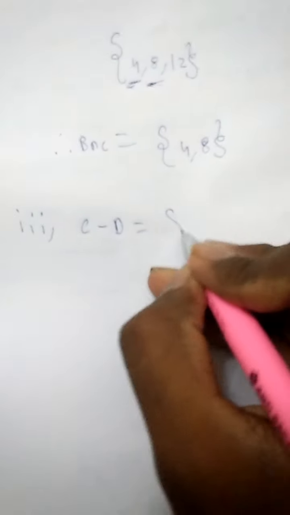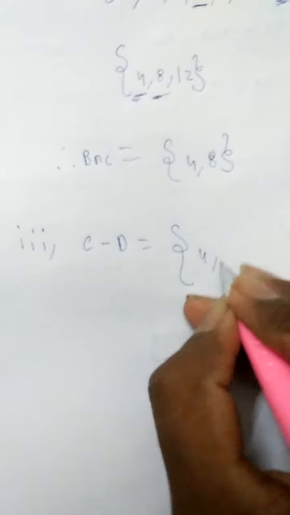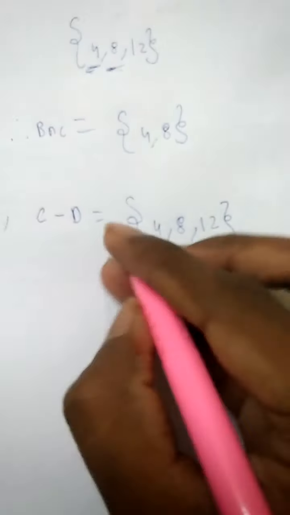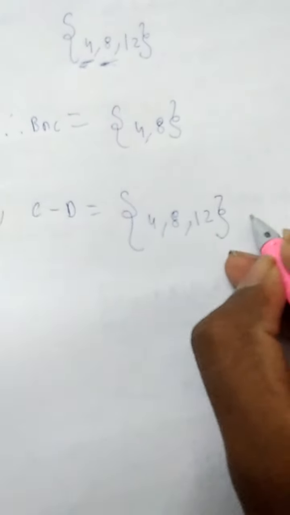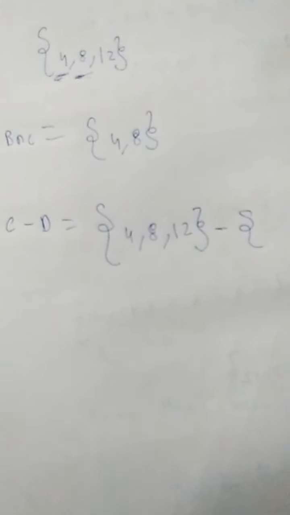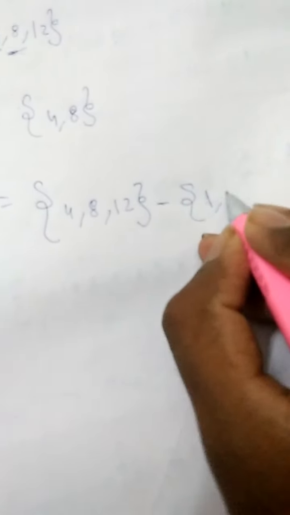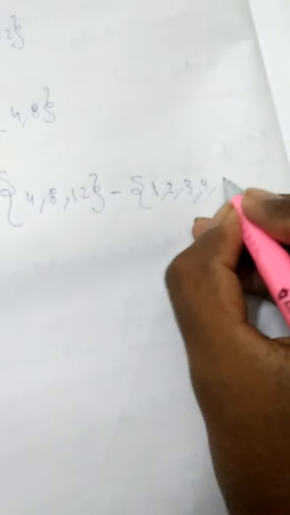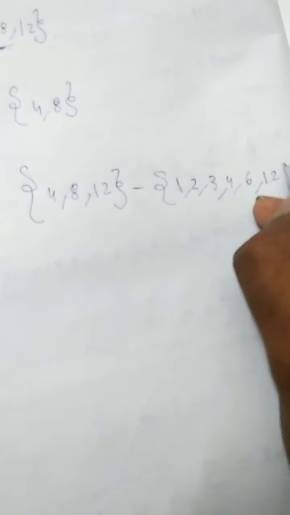I think you can solve every problem easily, because mostly they give this type of problems. C minus D. C is this set, and D is x such that x is a factor of 12. So 1, 2, 3, 4, 6, 12.